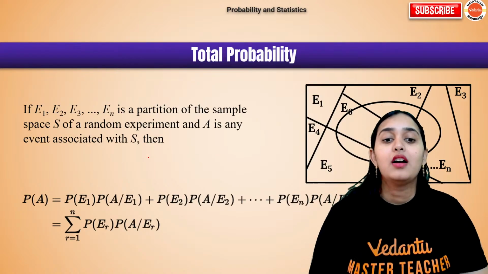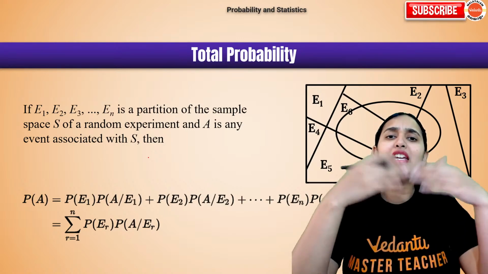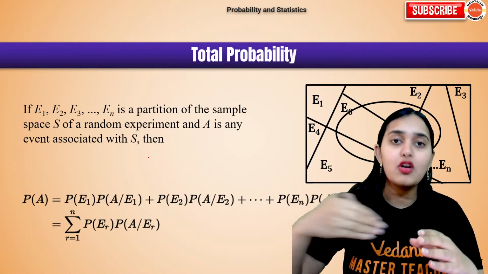Okay. Next, total probability. Now what is total probability? When many events are happening together and there is one major event which depends on all of them.